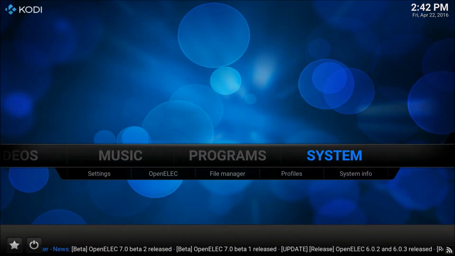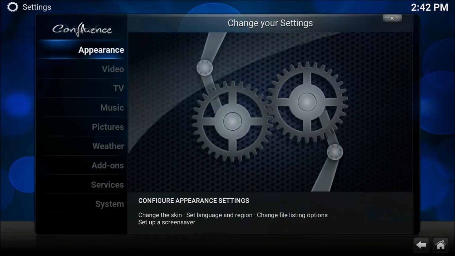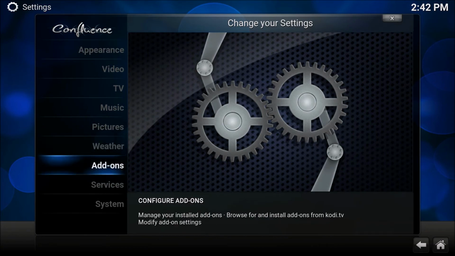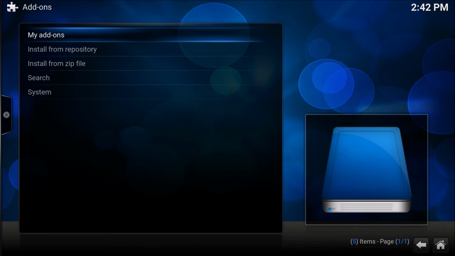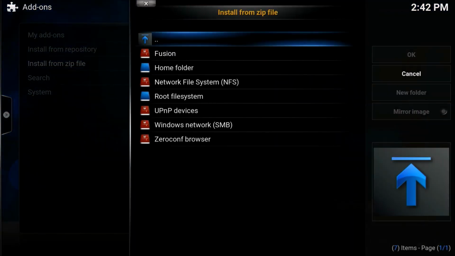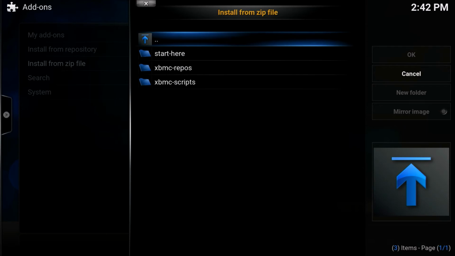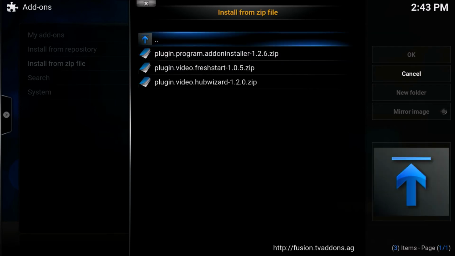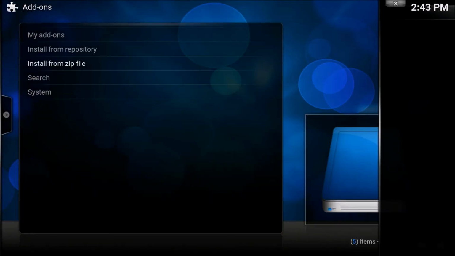Now with the URL added, we'll go down to System, down to Settings, scroll down to Add-ons, select it, go to Install from zip file, select it, select Fusion, select Start here. Now go down to Video Hub Wizard, select it, and it will start downloading.